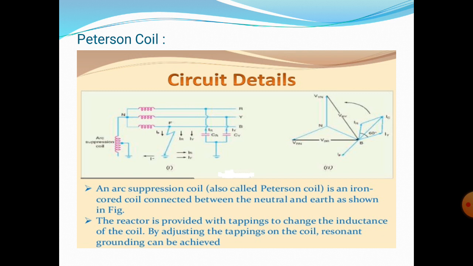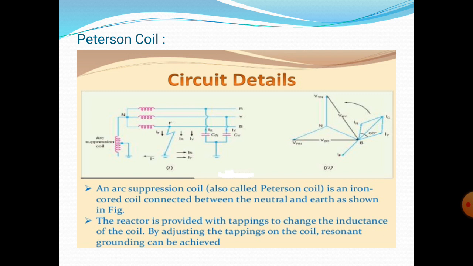In this system, the arc suppression coil is an iron cored coil connected between the neutral and the earth, called Peterson coil. In this system, the reactor is provided with tappings to change the inductance of the coil. That means the fault current IF lags the faulty phase voltage by 90 degrees. In this circuit, the fault current will occur in the phase B.